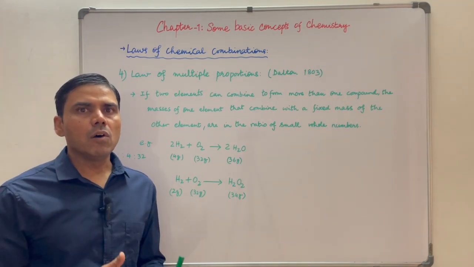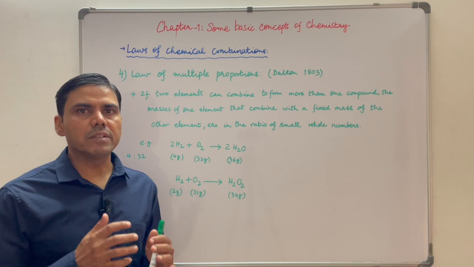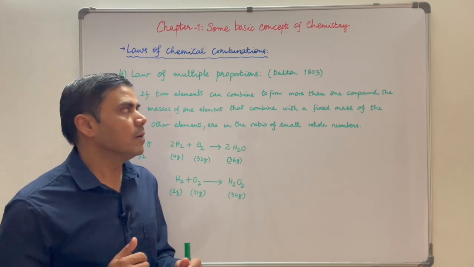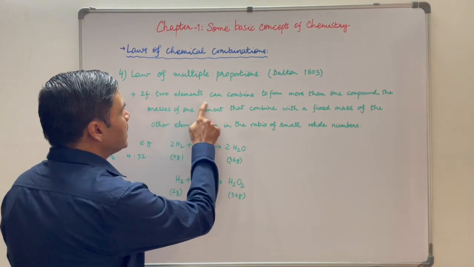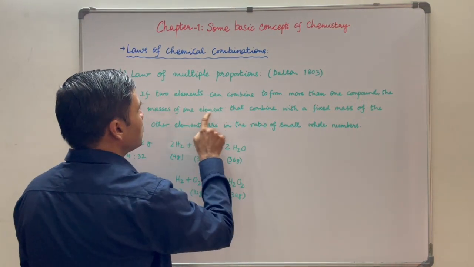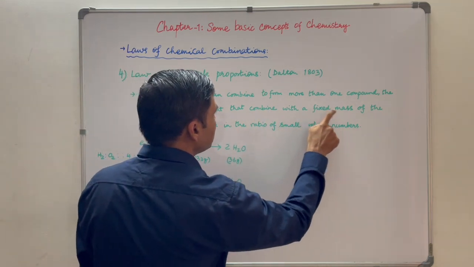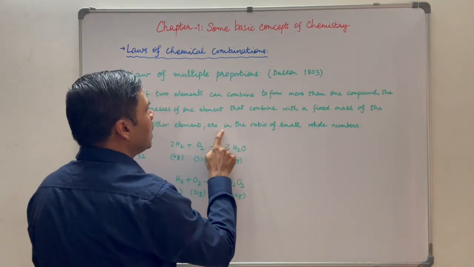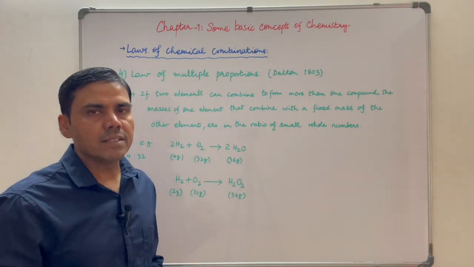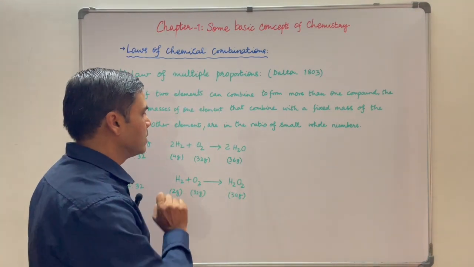Fourth one is the law of multiple proportions. It was given by Dalton in 1803. So let us understand this law. If two elements can combine to form more than one compound, the masses of one element that combine with a fixed mass of the other element are in the ratio of small whole numbers. We will understand this more clearly with the help of this example.